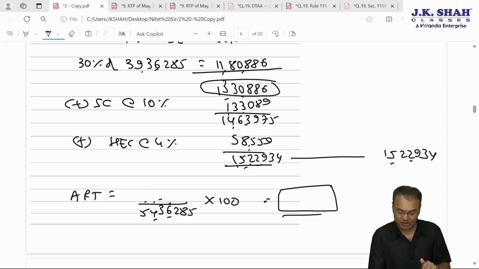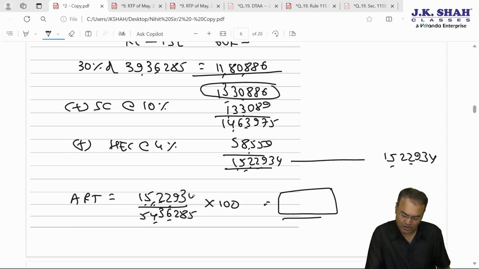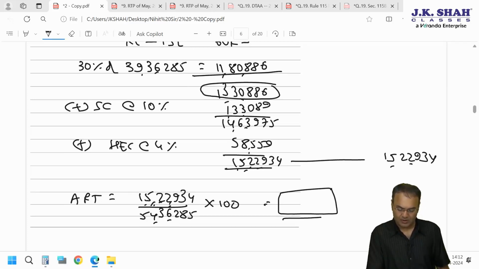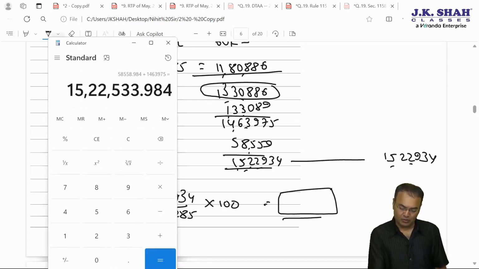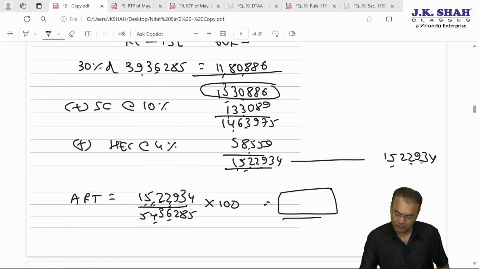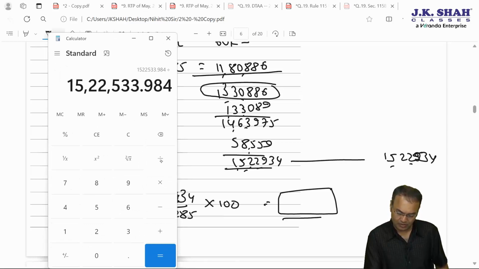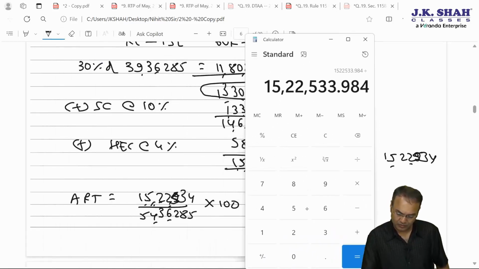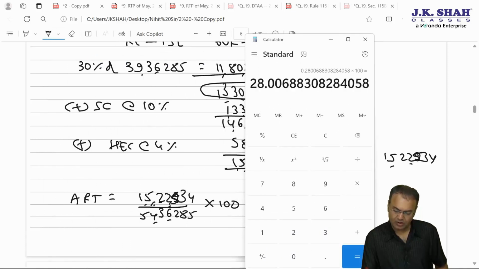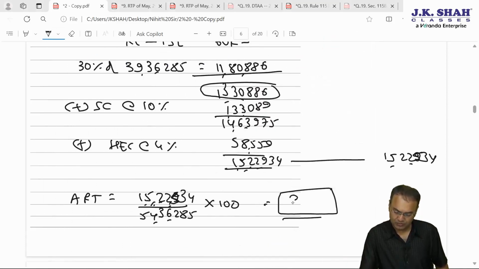Conceptually our answer is correct, but a small mistake. 1522, 534 divided by 54, 36, 285 into 100, 28%.